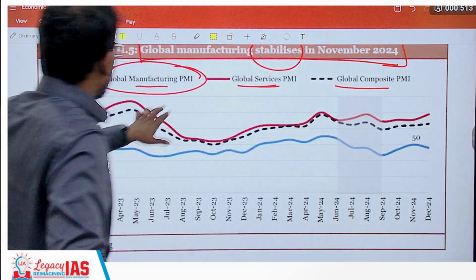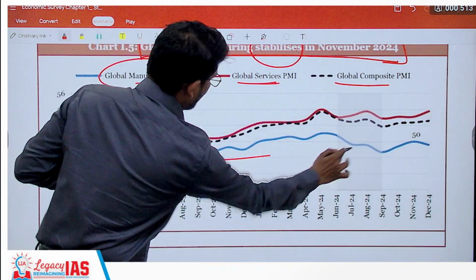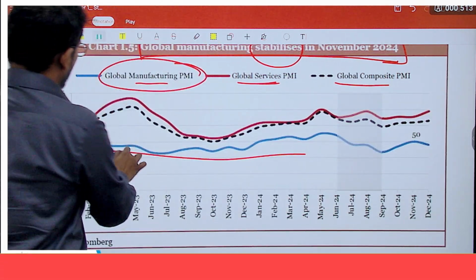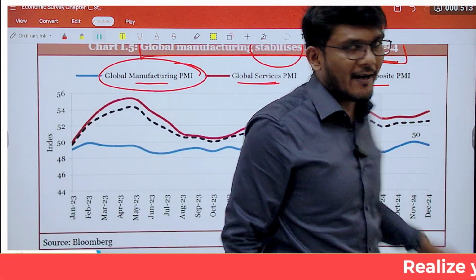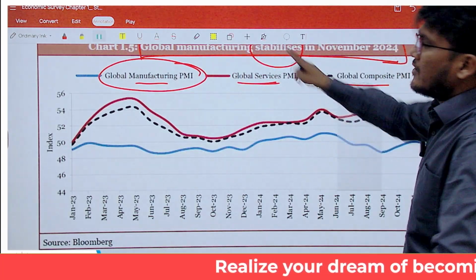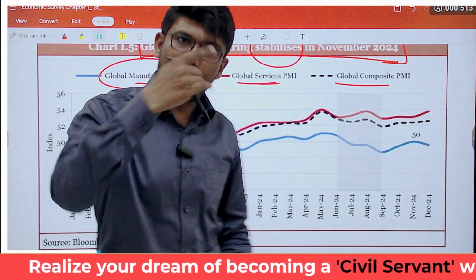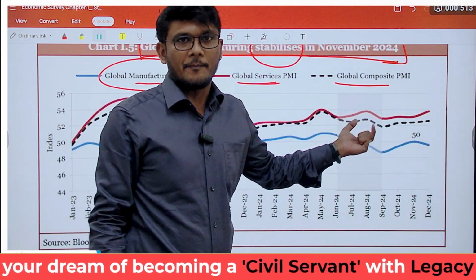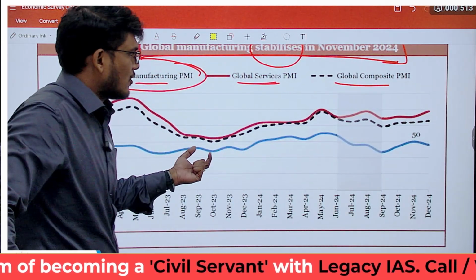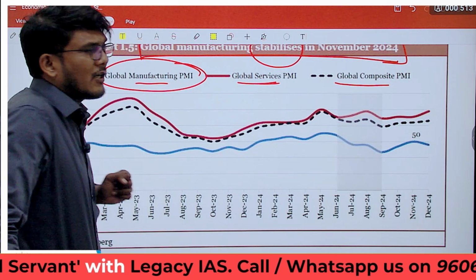If you look at the manufacturing sector, let me not confuse you with another red line. If you look at this black line, which is for the manufacturing sector, it is lowest. It is lower than the service sector. So the service sector continues to perform better than the manufacturing sector. But since the manufacturing sector is low, the composite one is slightly below the service sector.